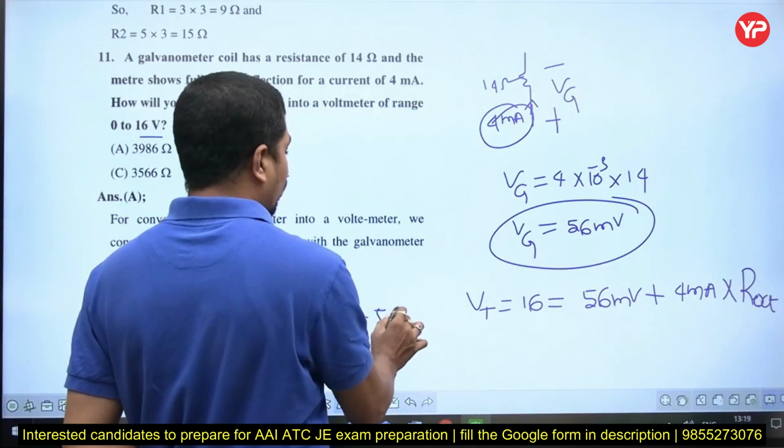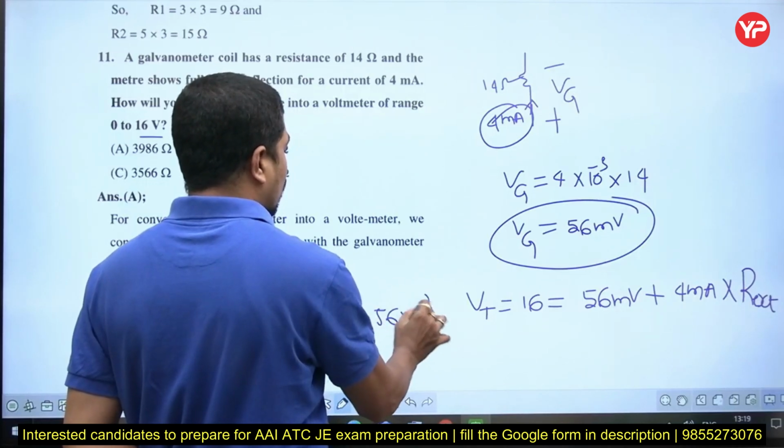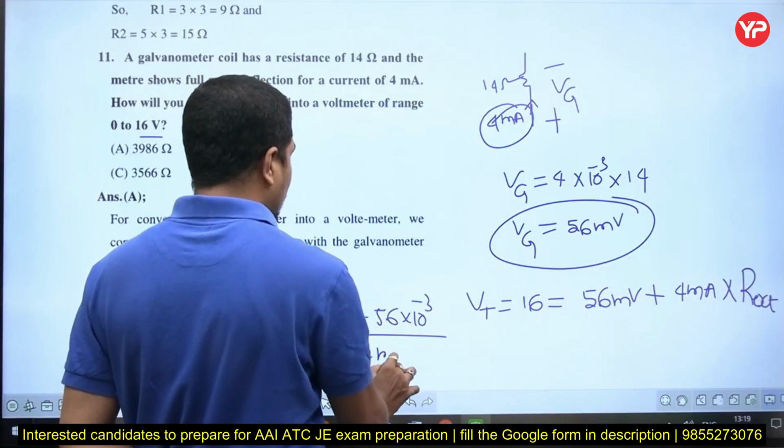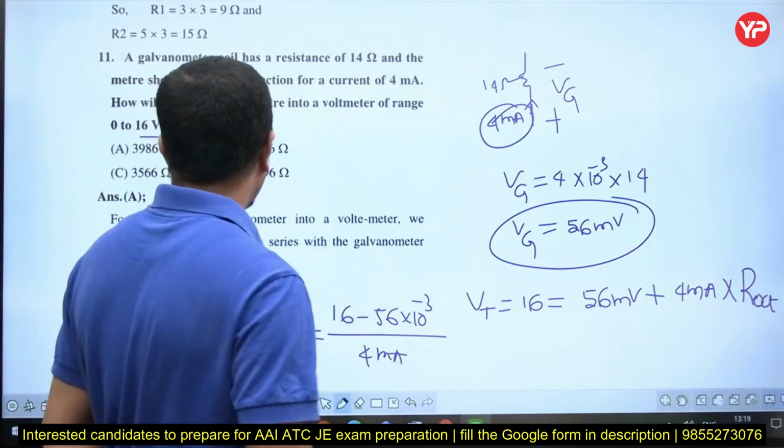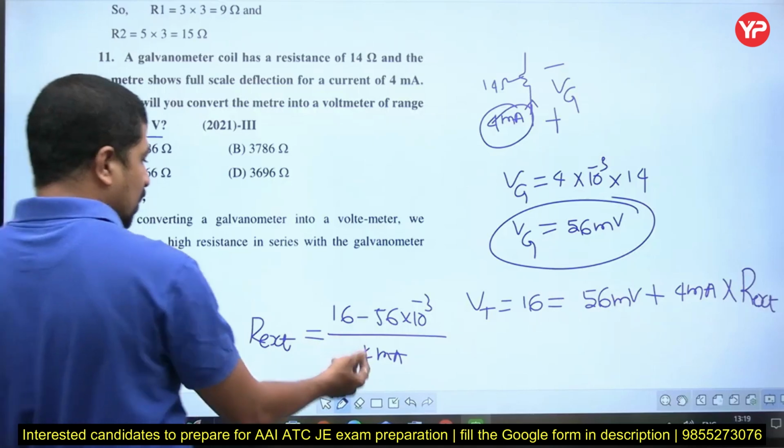Now what is the external resistance? 16 minus 56 millivolts divided by 4 milliamperes is the external resistance. You can calculate it, just do this calculation.